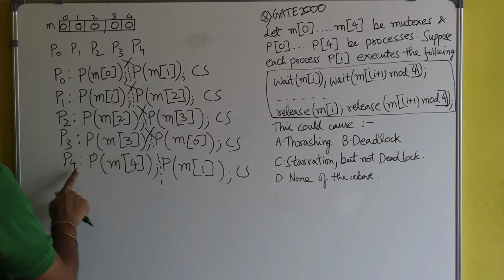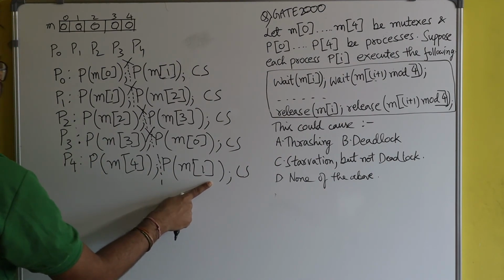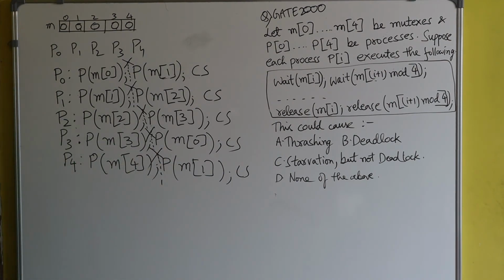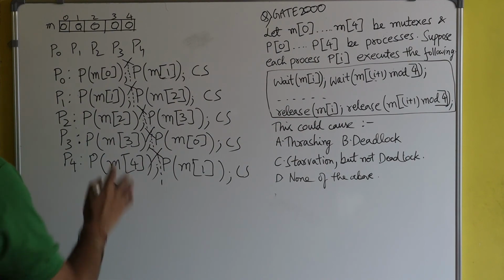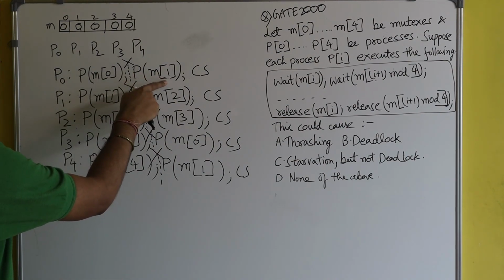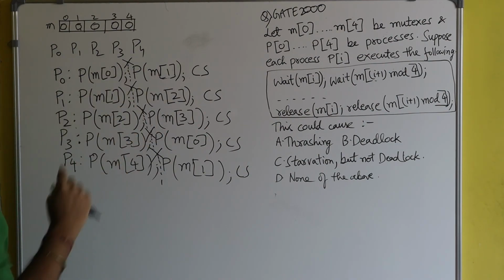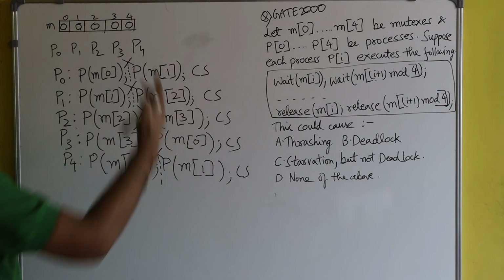In the same way, when the CPU is given back to process P4 and P4 tries to execute the wait operation on m of 1, m of 1 is 0. So P4 is also blocked. So here you can see that all the processes are blocked at their respective positions. None of the processes could execute the second line of their entry section code. P0 could not execute the wait operation on m of 1, P1 could not execute the wait operation on m of 2, and so on. So ultimately, no process can get entry inside the critical section.